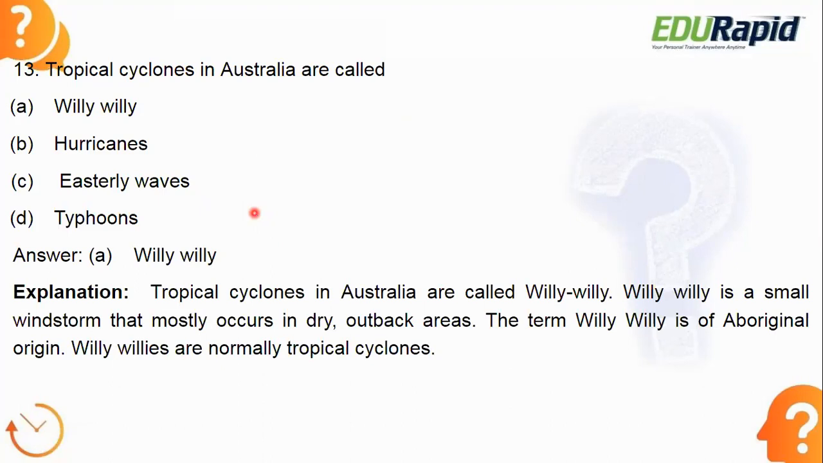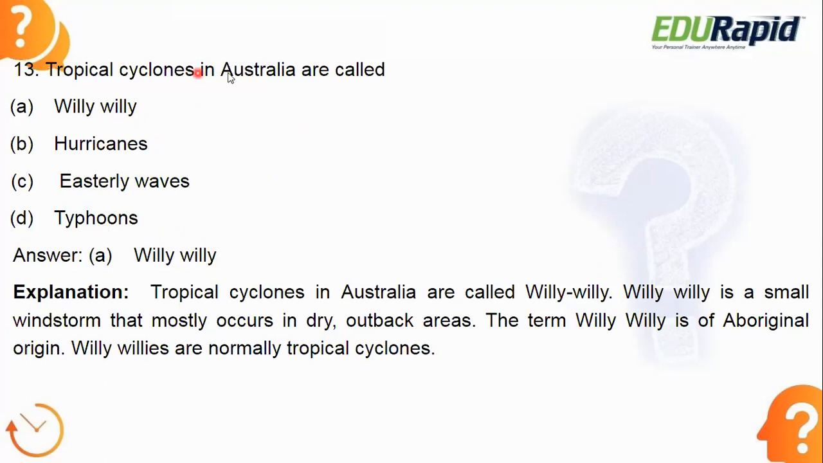These are the different names given to the cyclones: Willy Willy, hurricanes, typhoons, easterly waves. These are all the same wind pattern, but because of different countries and continents, they use different names. In the Indian Ocean we call it cyclone. But when it goes to Australia, they call it Willy Willy. Typhoons are called in the Pacific region, in China and all. So these are different names given to the tropical cyclones.